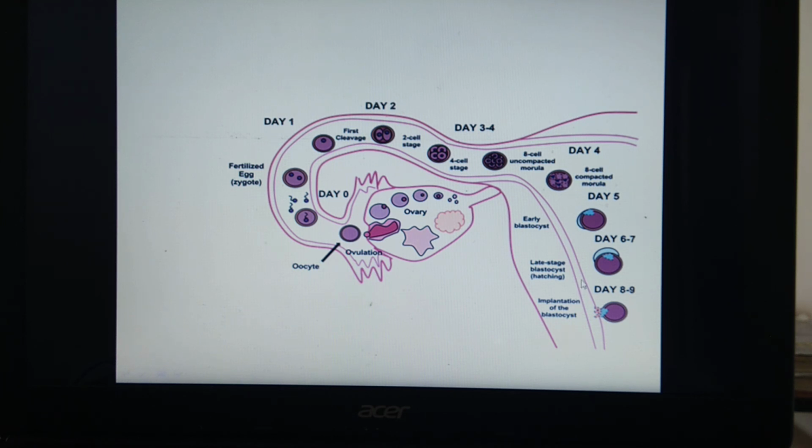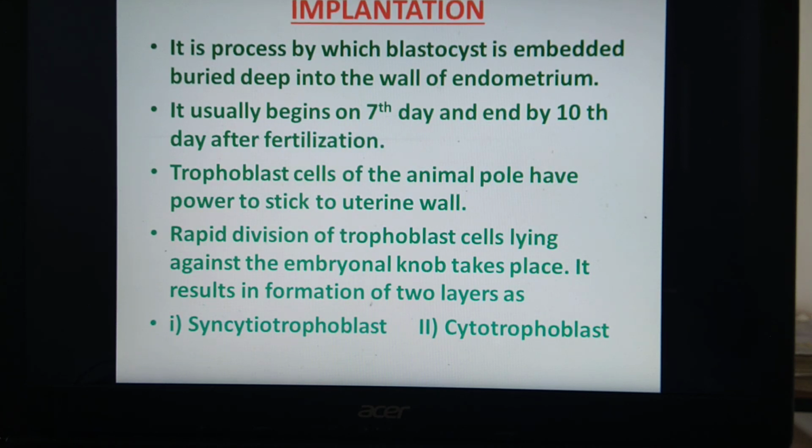And this endometrium becomes more and more thick in the secretory or the luteal phase. It is ready for implantation. So this blastula, after its complete formation, is buried deep into the wall of endometrium. That process is called implantation.